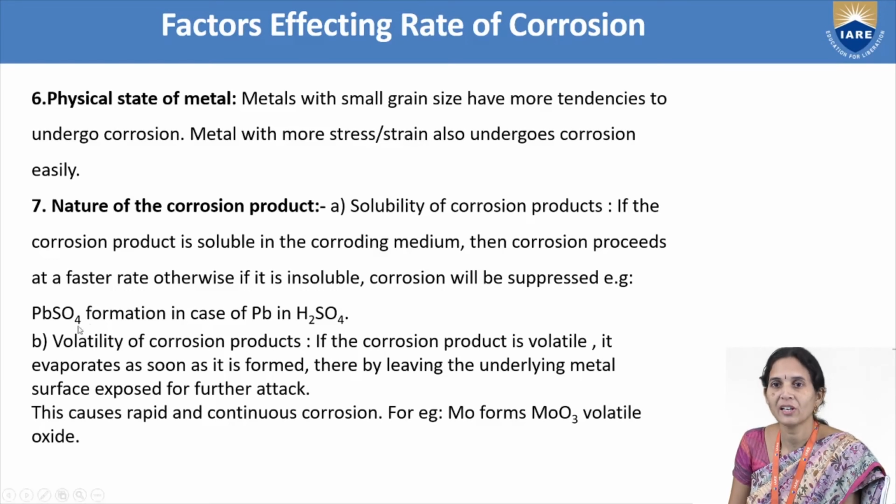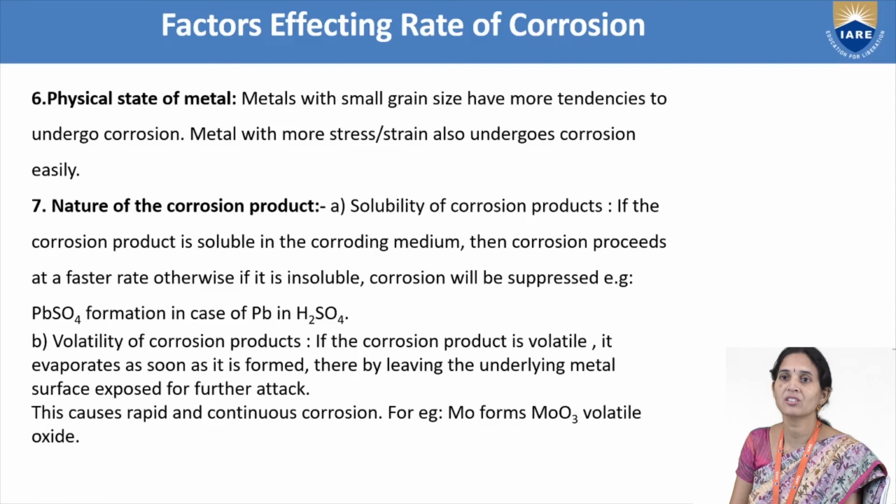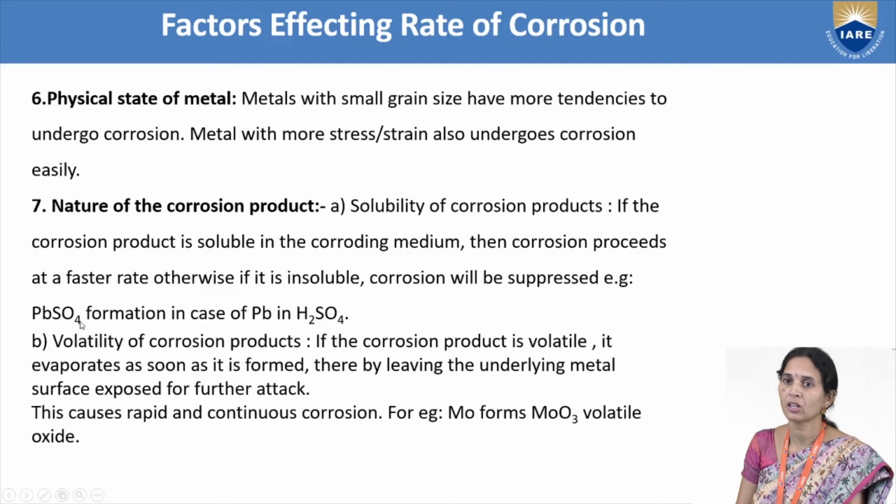For example, lead sulfate formation in the case of lead in H2SO4. If you take lead metal in H2SO4 solution, or expose it to acidic conditions, a lead sulfate layer is formed on the surface of the lead. But what type of layer is formed? An insoluble corrosion product, an insoluble layer, is formed, and the lead metal does not undergo corrosion.